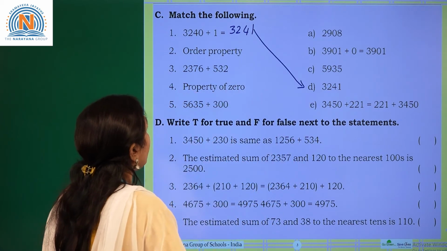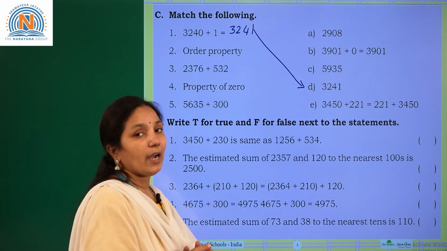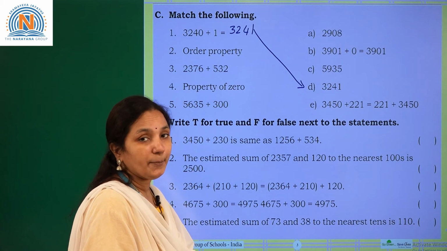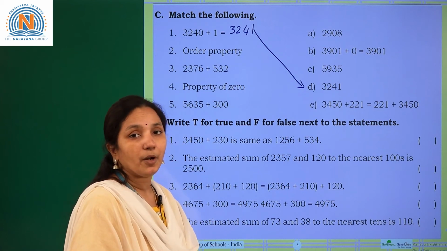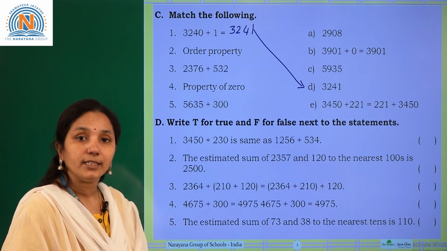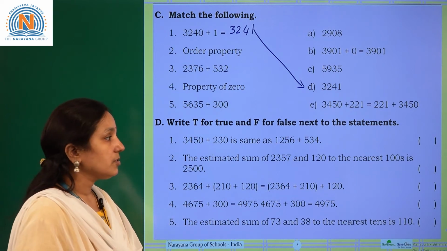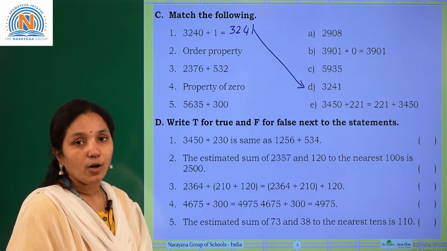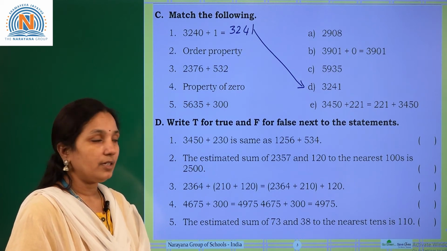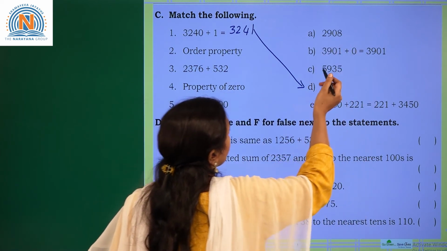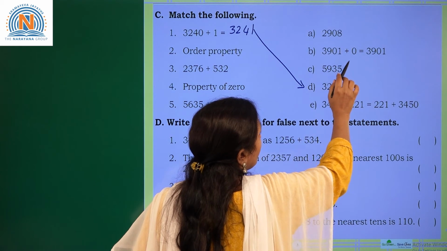And coming to the next one, order property. So we have to check from the given options for the order property. So what is the order property? The sum remains the same if you change the order of the given numbers. So 2 plus 3 equal to 5 or 3 plus 2 also 5. See, option A is only a number.